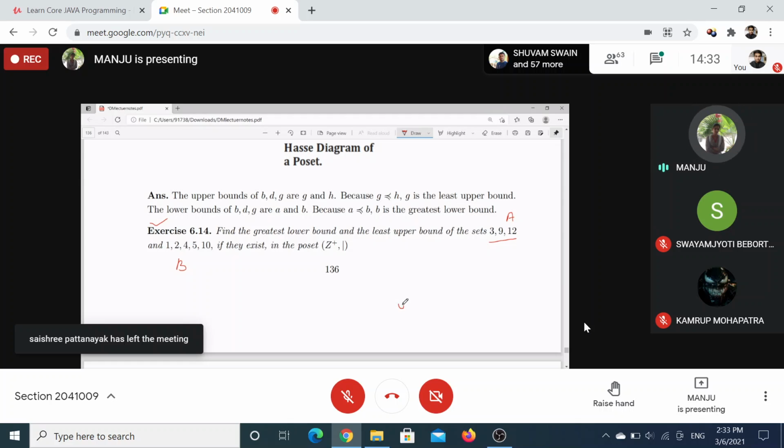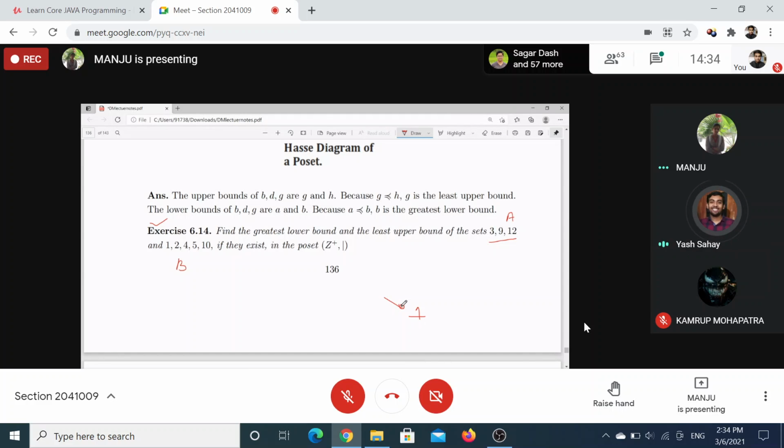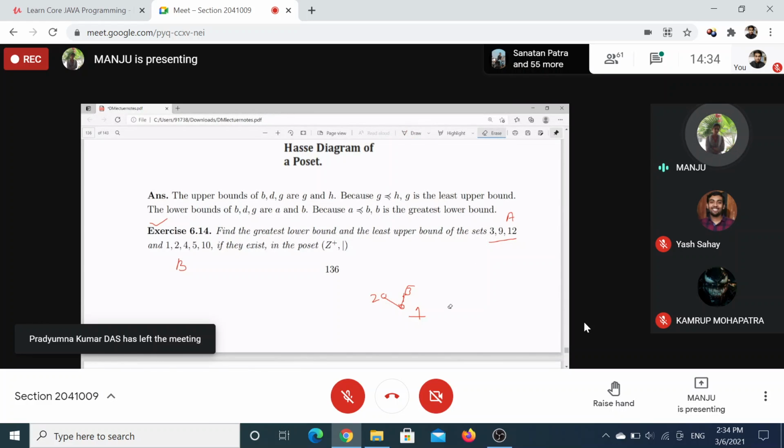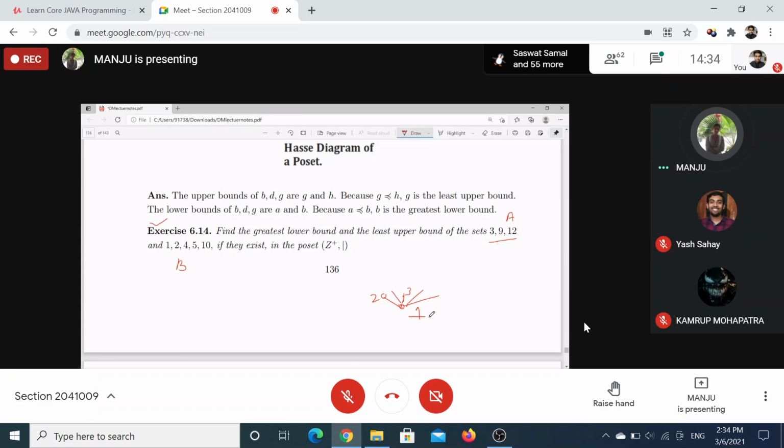If you draw it, then 1 will obviously divide all, so 1 will be at the bottom. Then 2, 3, and all primes will be there. 1 divides all primes, so it is related to every prime, which makes it a very complicated diagram actually. 1 is related to 2, 3, 5, 7, 11.